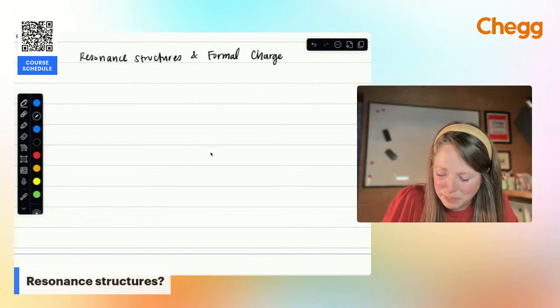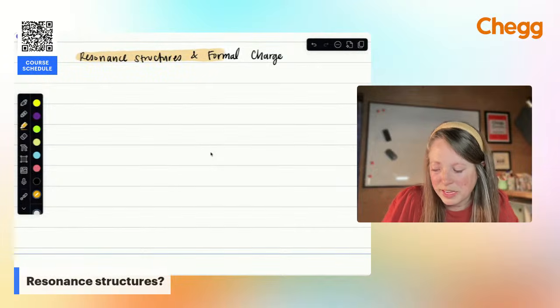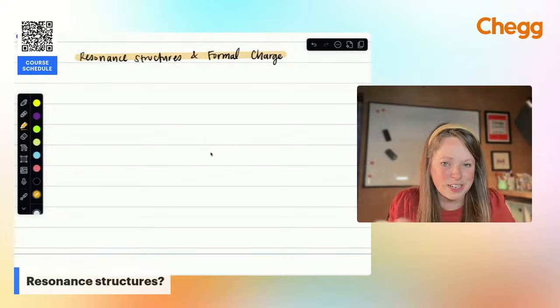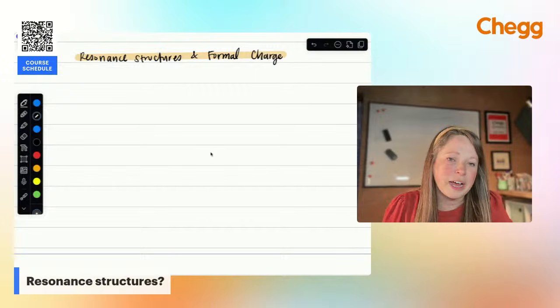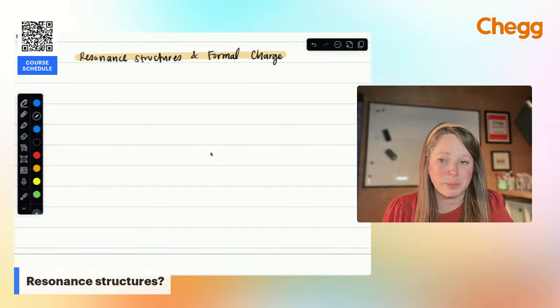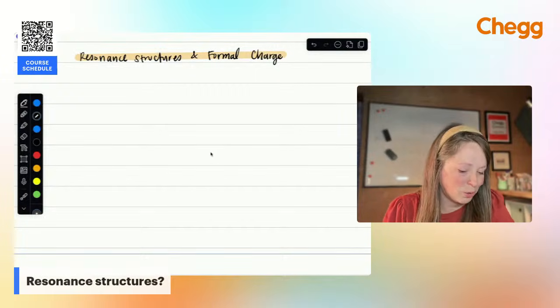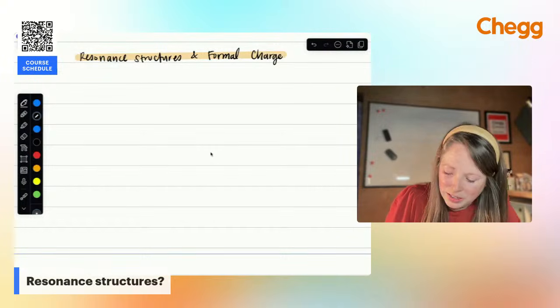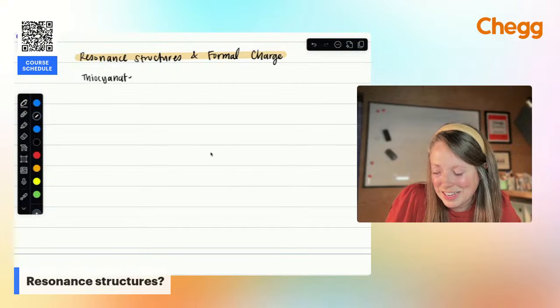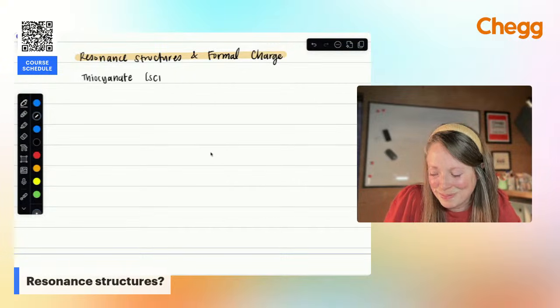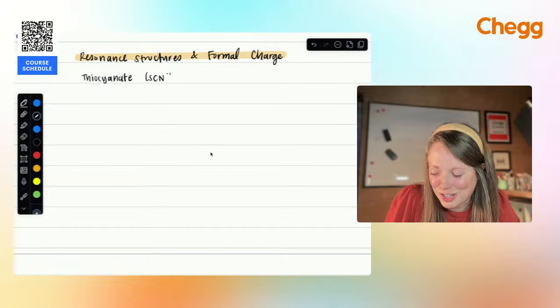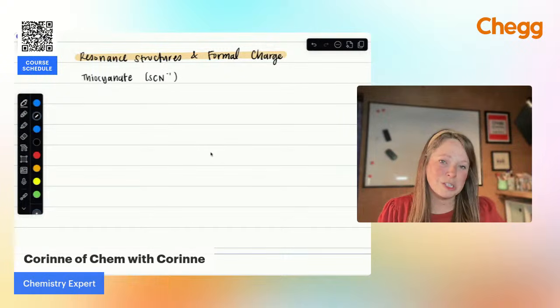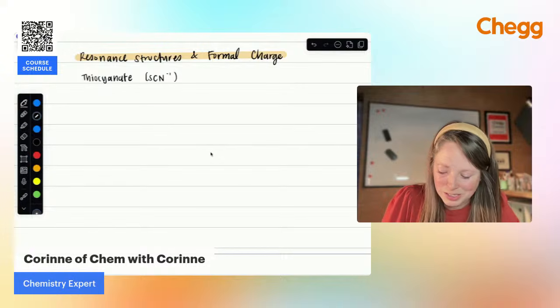All right, if you think of something that resonates, think of it from a musical perspective, right? If you have a string that is resonating, it's moving back and forth. With a resonance structure, we're going to have multiple structures that are possible for a covalent molecule. So let's say I have thiocyanate. It's one of our polyatomic ions. If you have not memorized the polyatomic ions, this is a helpful one to know, but it's just SCN with a charge of -1. So what we want to do first is draw the possible Lewis structures.